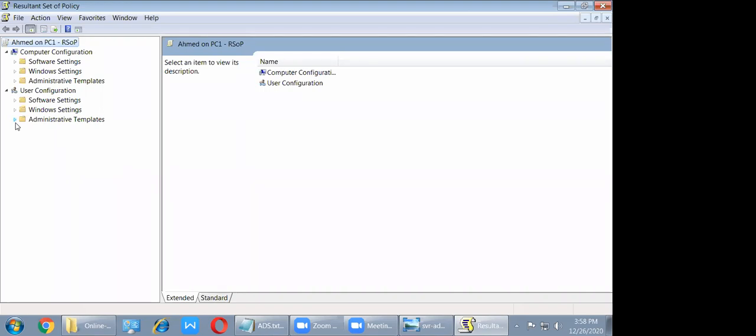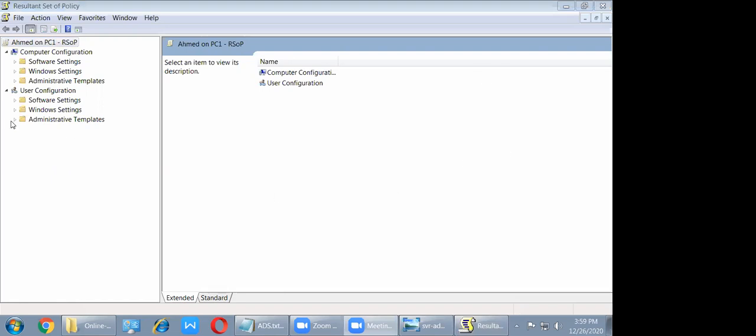So when I expand the administrative template, how many options are available? More than 1 or only 1, 2? Listen, again I repeat my question. When I expand the administrative template, how many options will I get under the administrative template? 1 or more than 1? More than 1, yes, sir. Everybody? Yes, more than 1, right?